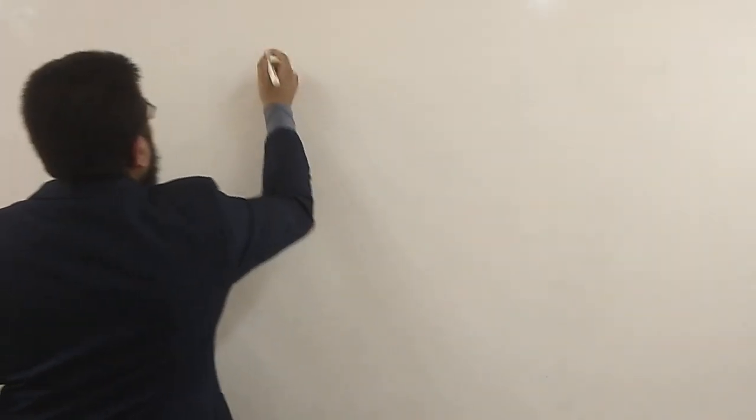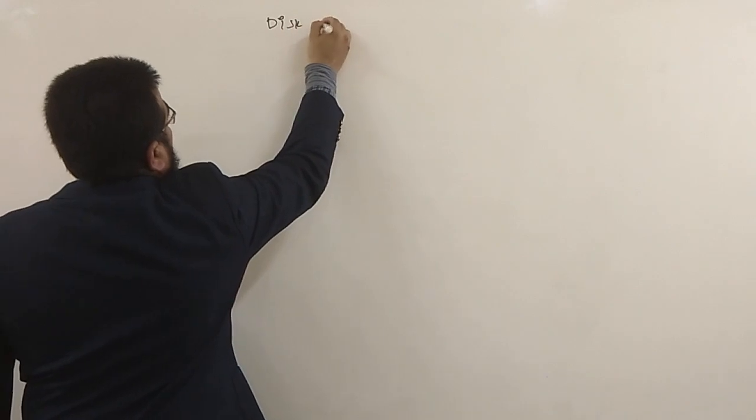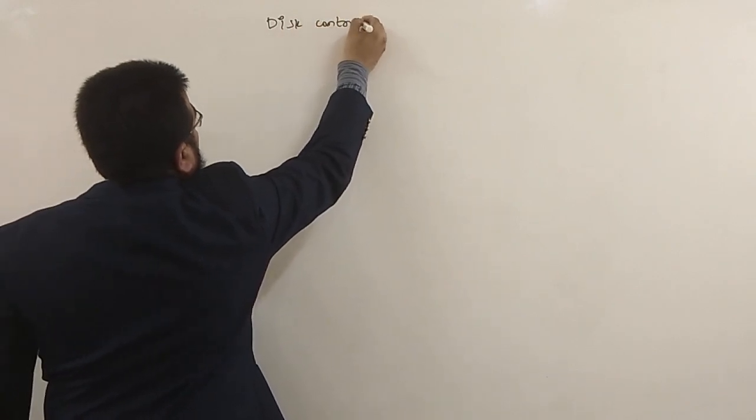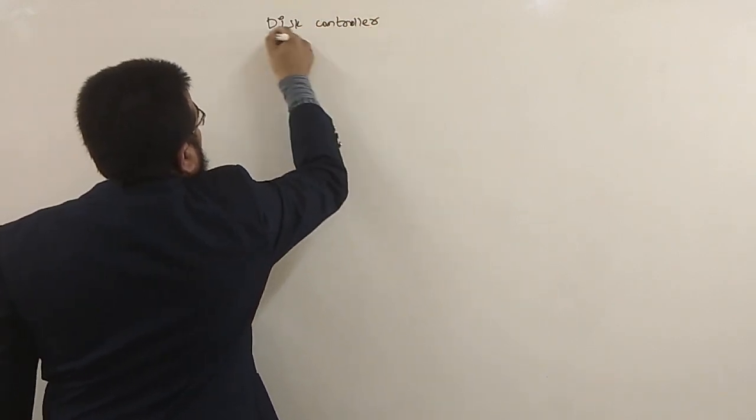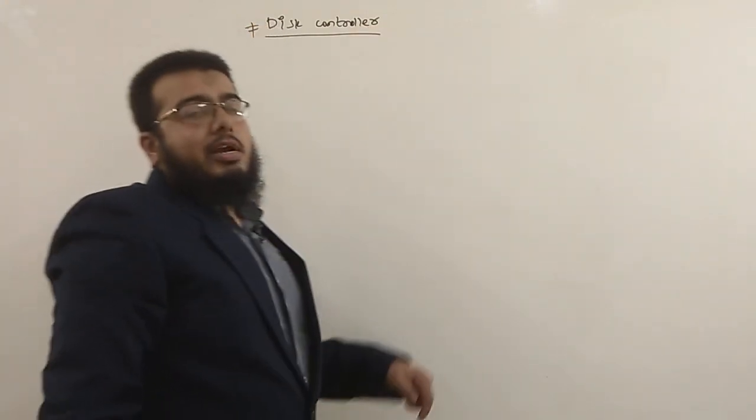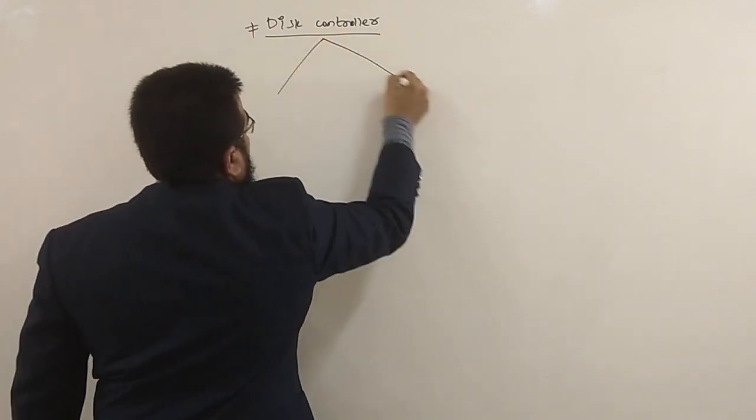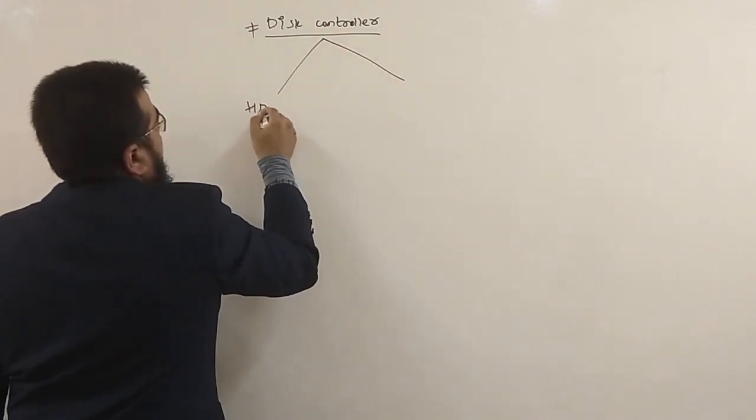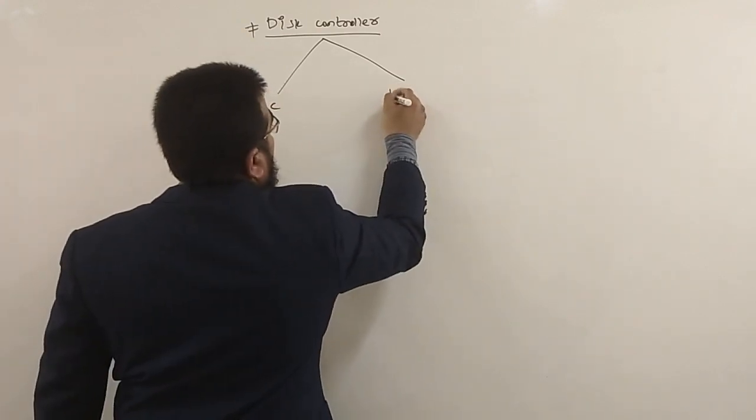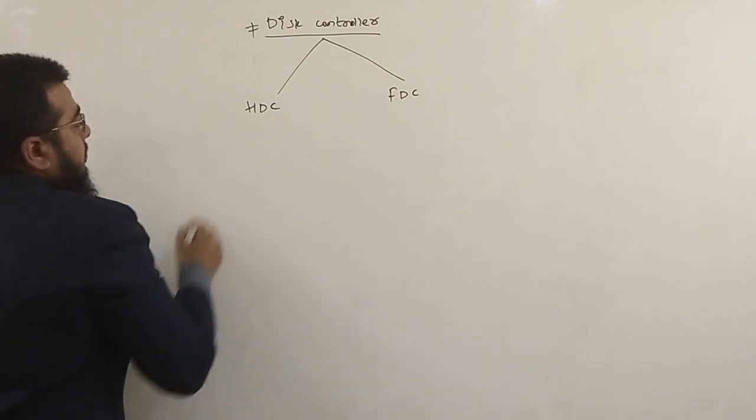The next component on the motherboard is the disk controller. Let us see what a disk controller is. You have 2 types of disk controllers. The first one is the hard disk controller and the second one is the floppy disk controller.